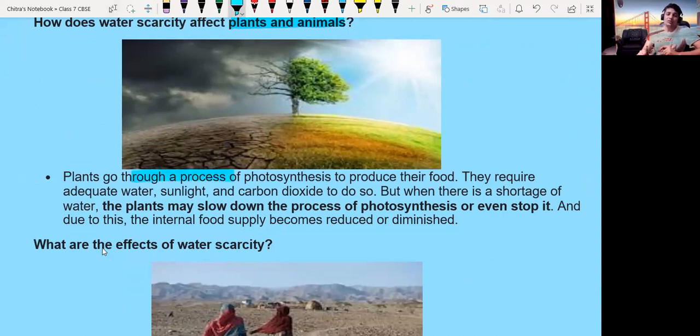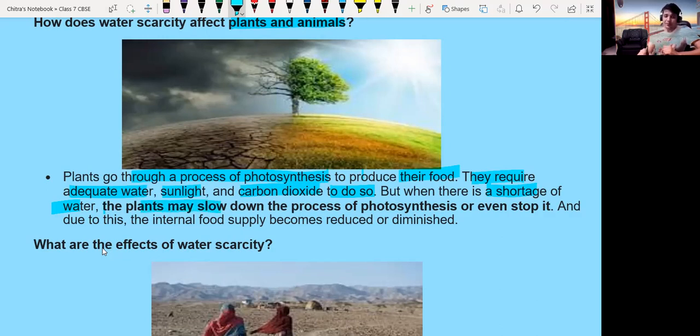Plants grow through the process of photosynthesis to produce their food, and for that water is required. They require an adequate amount of water, sunlight and carbon dioxide to perform the photosynthesis process. But if there is a shortage of water available around the plant, then the photosynthesis process will not complete because of the lack of water. So the photosynthesis process will stop, and due to the lack of energy, the plant may die.